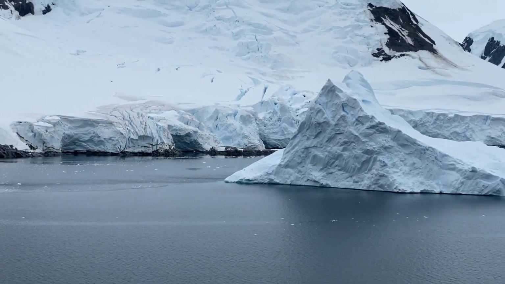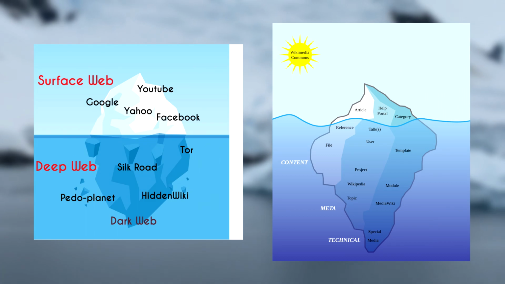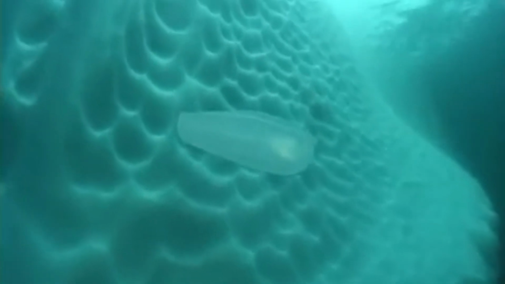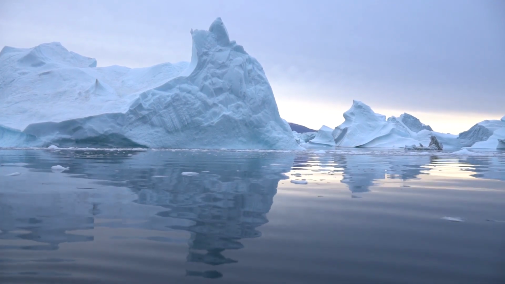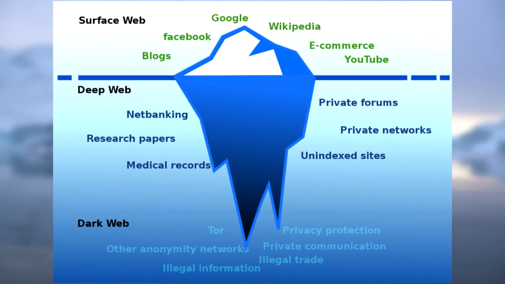In recent times, the iceberg has become a popular metaphorical device due to its unique attributes. Above the surface, a chunk of ice is bright and visible, while the much larger chunk of unseen ice below the surface often goes unnoticed. The metaphor has been most famously used to describe the relationship between the surface web and the deep web.